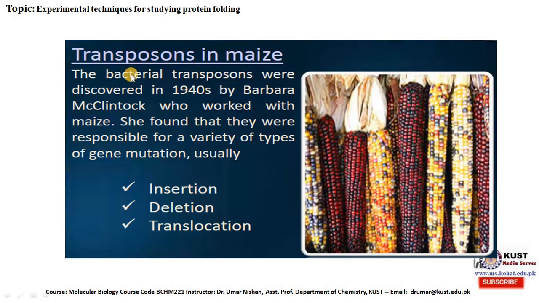Transposons in maize. Transposons were discovered in the 1940s by Barbara McClintock, who worked with maize. She found that they were responsible for a variety of types of gene mutation, usually insertion, deletion, and translocation.